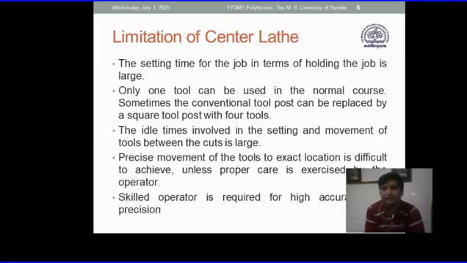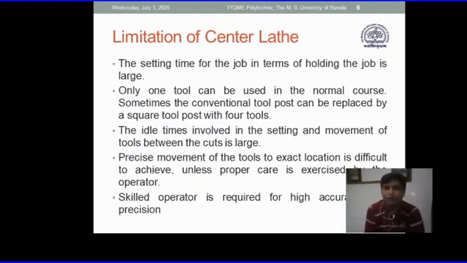Okay, the setting time for the job in terms of holding the job is very large. You all know this. When you try to hold the job in the chuck, you put at least 5 to 10 minutes of time to place the job, to center the job, to align the job and tool and so on.